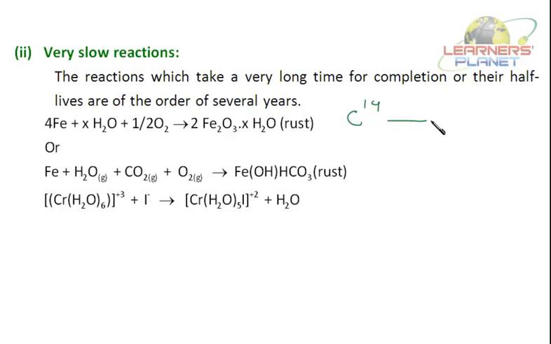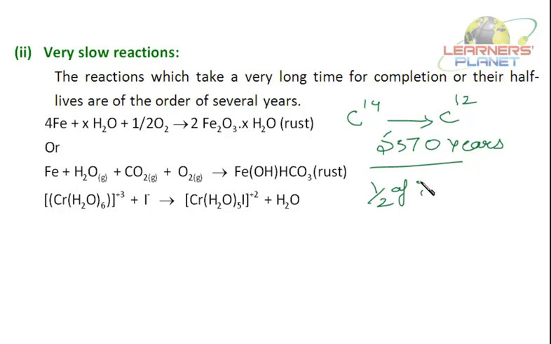It takes 5730 years to disintegrate to carbon-12. So it takes this many years to reduce the concentration to half of its initial value.